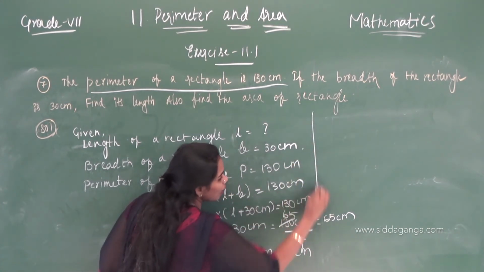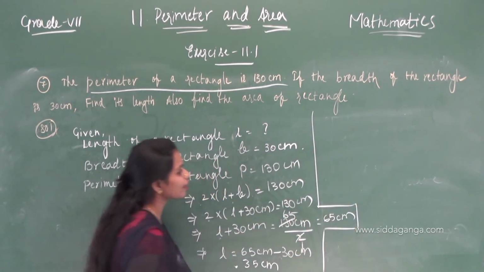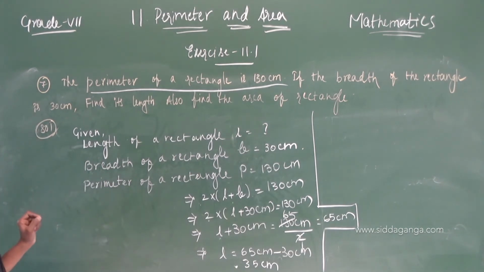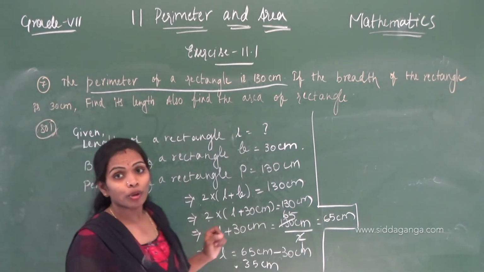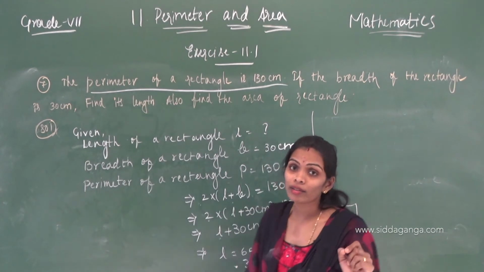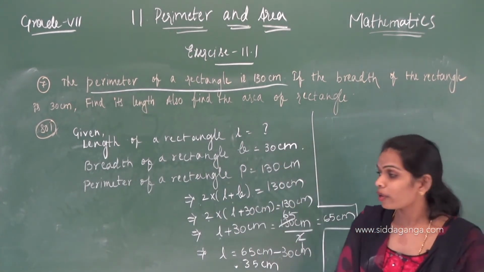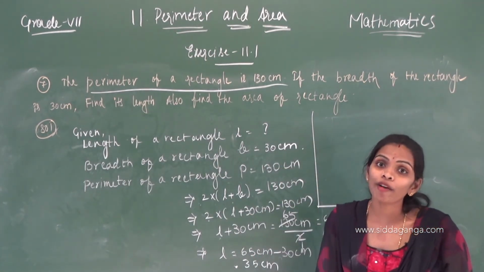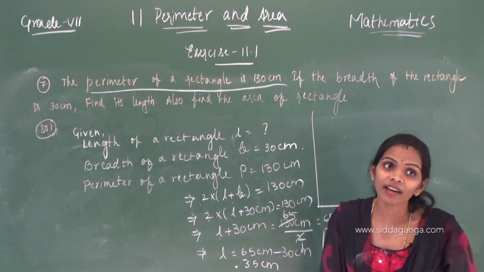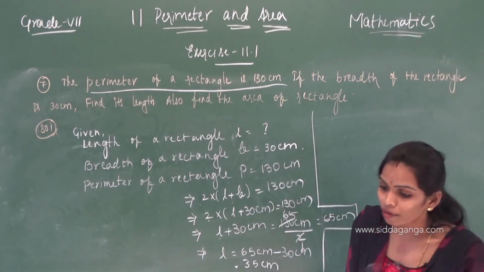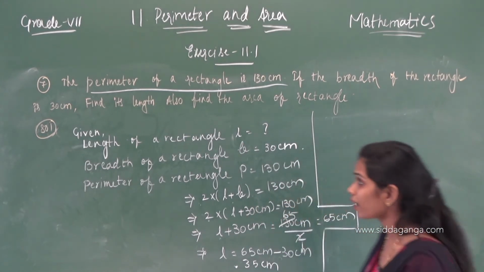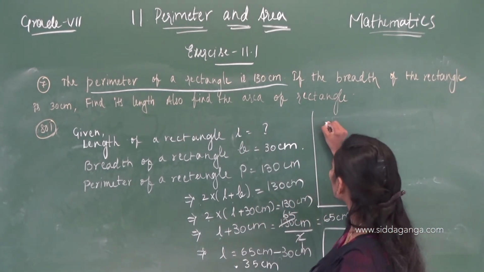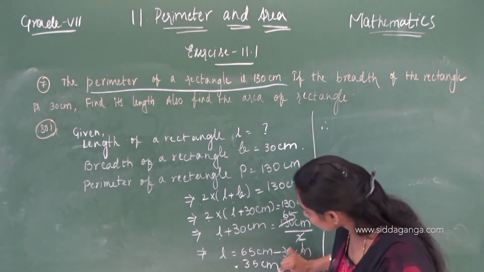Okay, good children. Now here what did we find? We know the length of the rectangle and also the breadth of the rectangle. What we have to do is find the area of the rectangle. Therefore, they are also asking us to find the area of the rectangle. Correct?